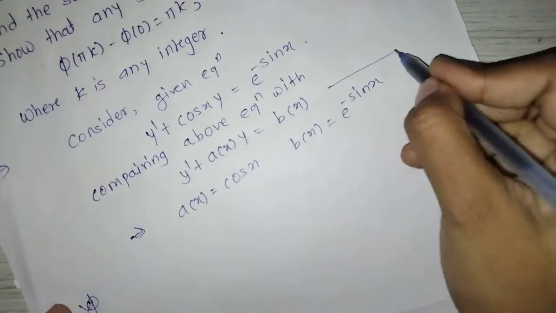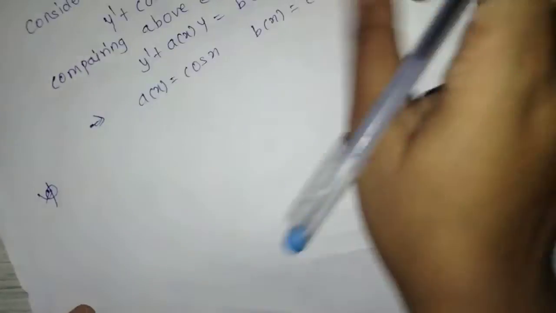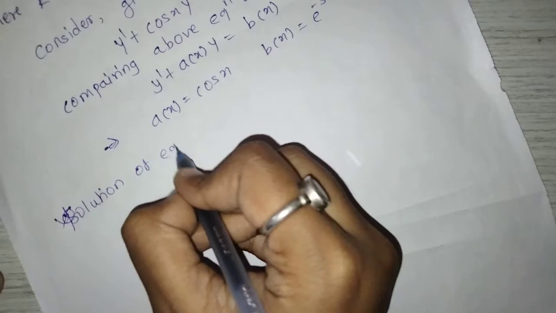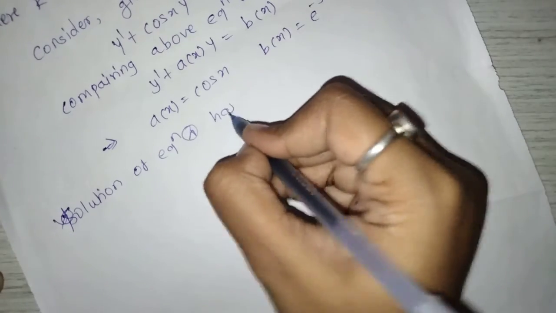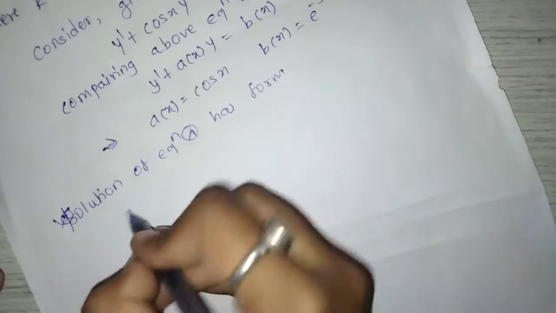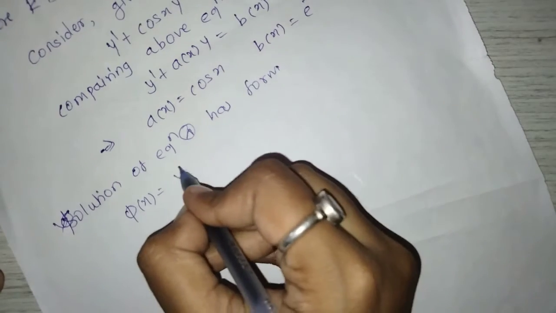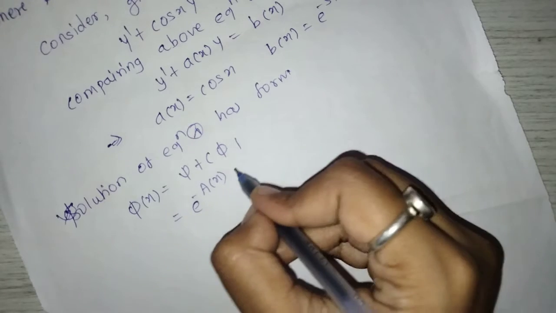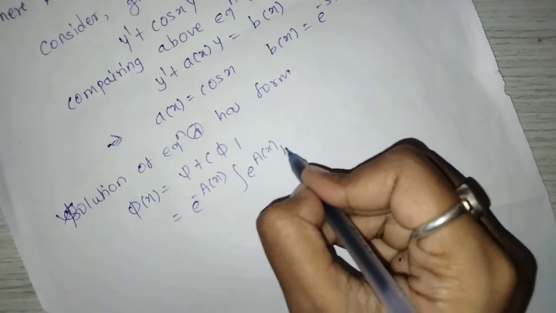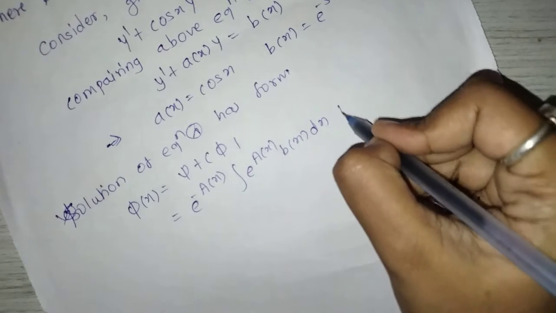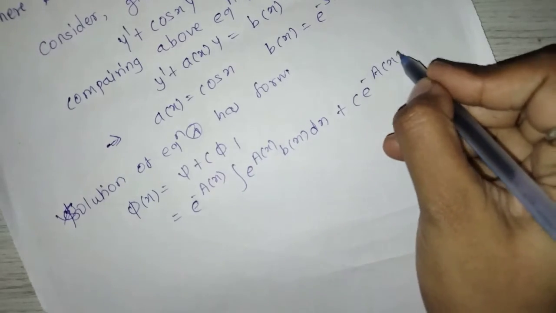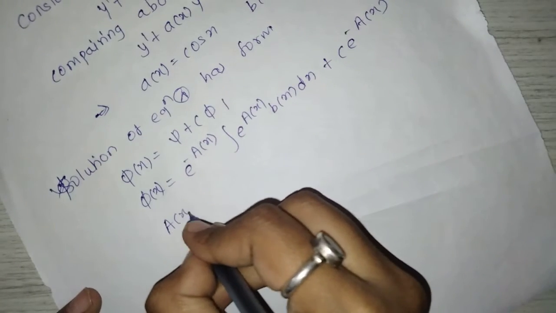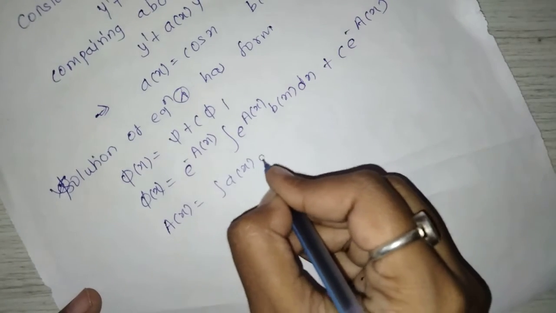Now the solution of this type of equation, or for your understanding take equation star. So the solution of equation star has the form phi of x is equal to psi plus c phi 1, where psi is e raised to minus A of x integration e raised to A of x b of x dx plus c into e raised to minus A of x, where A of x is equal to integration a of x dx.